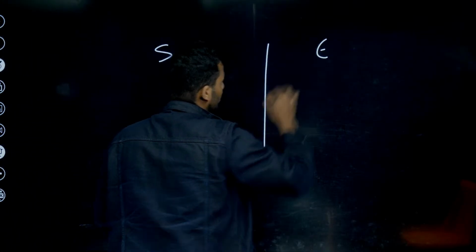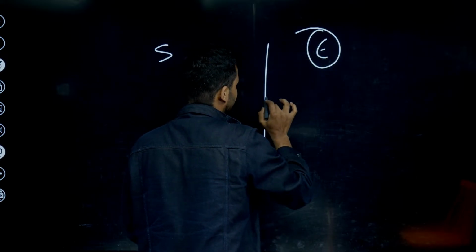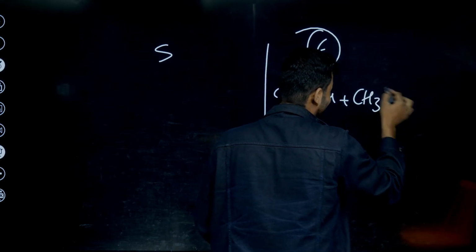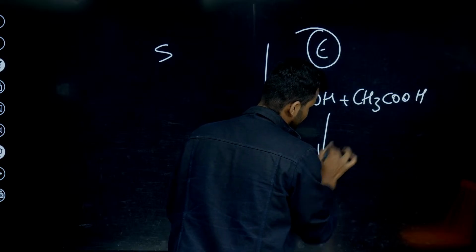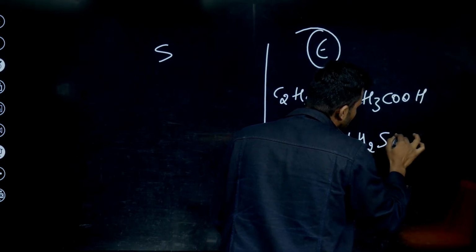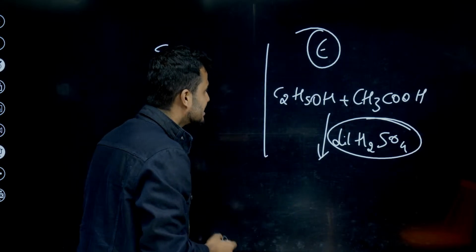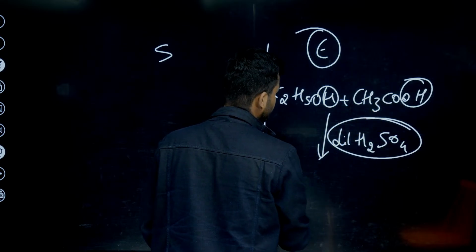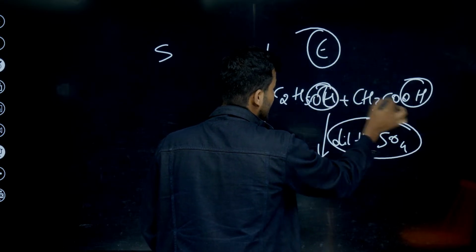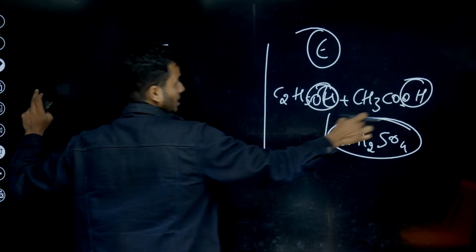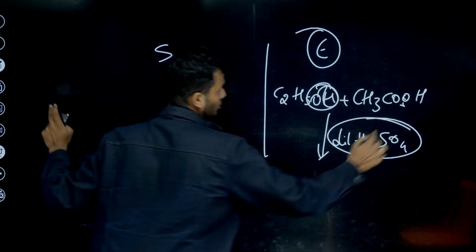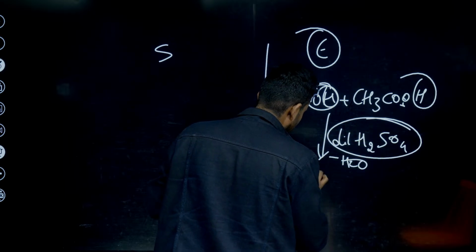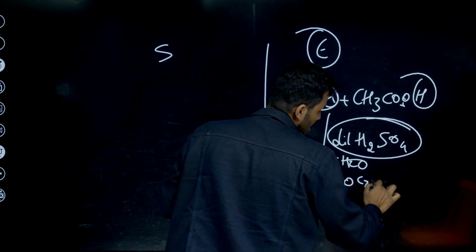Saponification, esterification. First, you know esterification, students. First, you learn esterification. Ethanol reacts with carboxylic acid, that is acetic acid, in the presence of dilute H2SO4. What is the role of dilute H2SO4? It is a dehydrating agent. It removes H from here, OH from here, then forms one molecule. No, here OH, here H. Don't confuse here. Sorry. Now it's clear. HOH, it removes a water molecule to form a sweet smelling compound. Its smell is there now, students. It's really good. It is called ester.